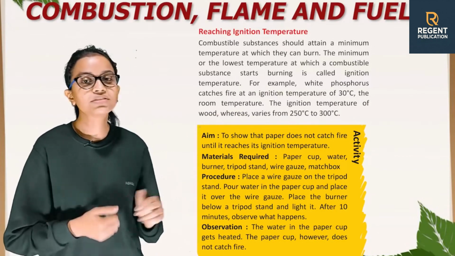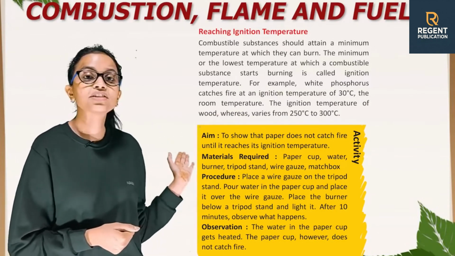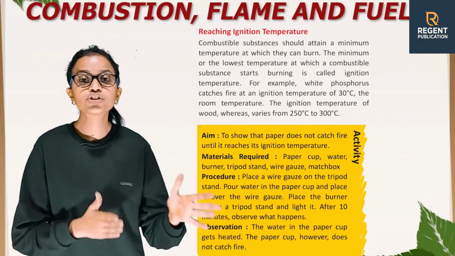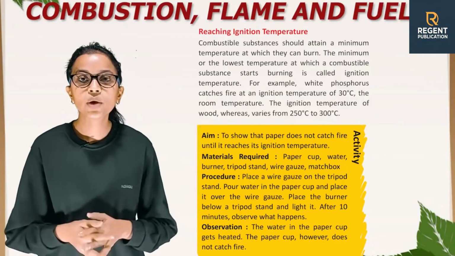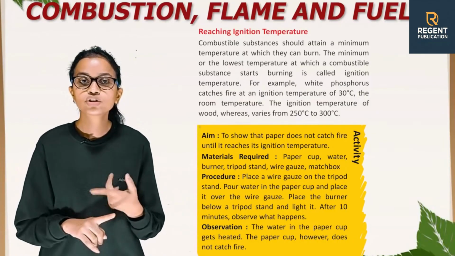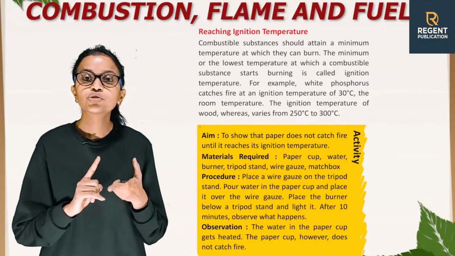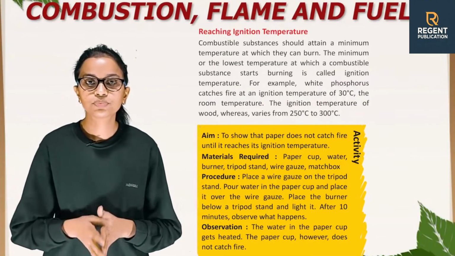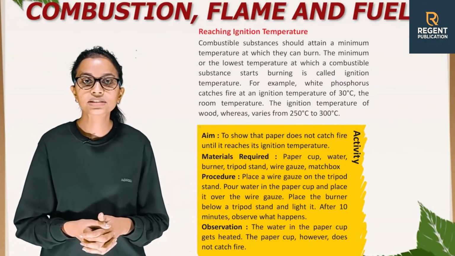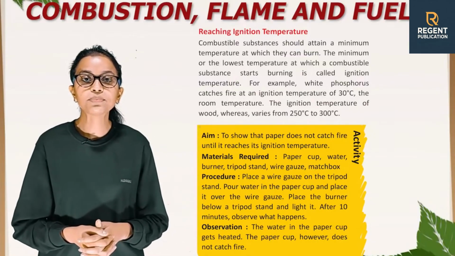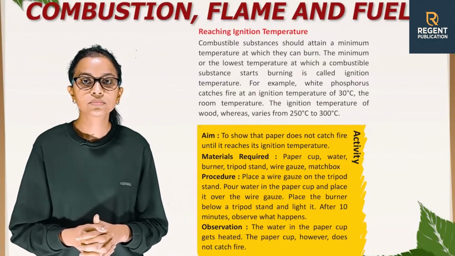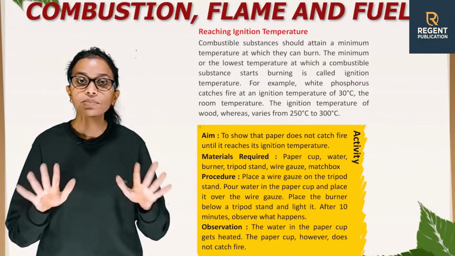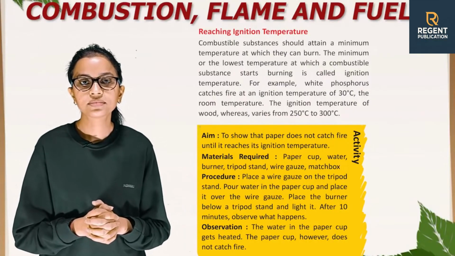Now, another activity. The aim of this activity is to show that paper does not catch fire until it reaches its ignition temperature. Material required: paper cup, water, burner, tripod stand, wire gauze, matchbox. Now procedure. Place a wire gauze on the tripod stand. Pour water in the paper cup and place it over the wire gauze. Place the burner below the tripod stand and light it. After 10 minutes, observe what happens.